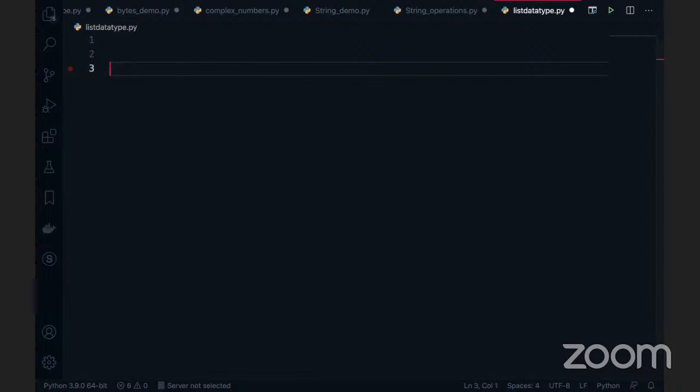So for example, names is equal to, and here I write Raja. Then after that, we can write Gautam. Some names we can define here, like Priya. If you want to repeat the same names, we can repeat them here. So a list can store duplicate values. Point number one: if I want my data to be duplicated, I can use a list.